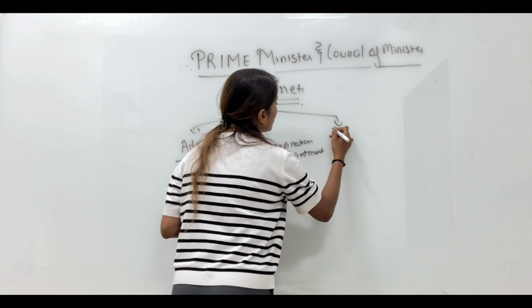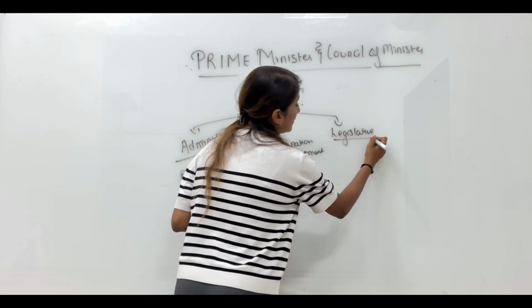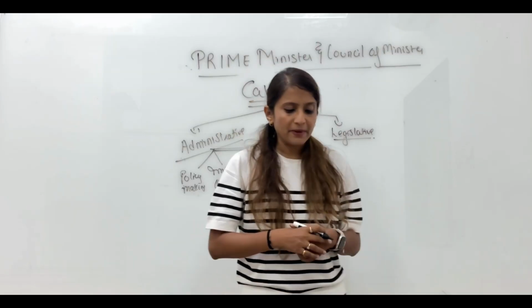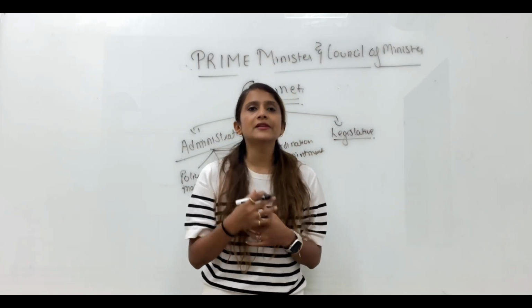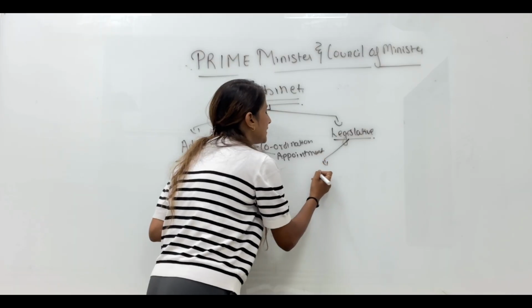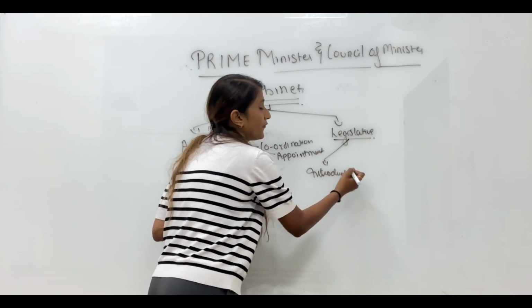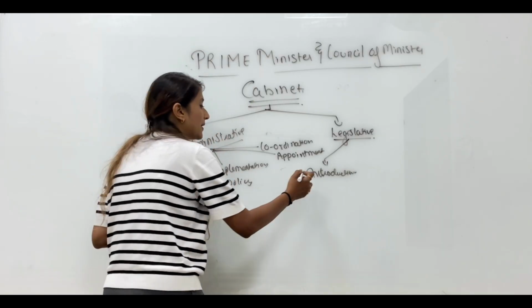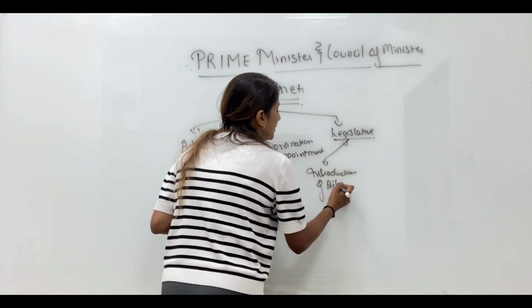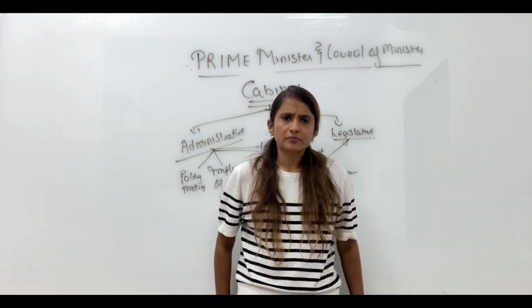Now the second function is legislative power. Legislative power means, so first is introduction of bills. So we know that bills can be introduced by anyone. Of course, money bill can be introduced only in Lok Sabha. But I'll tell you something, 95% of the bills are introduced by cabinet.